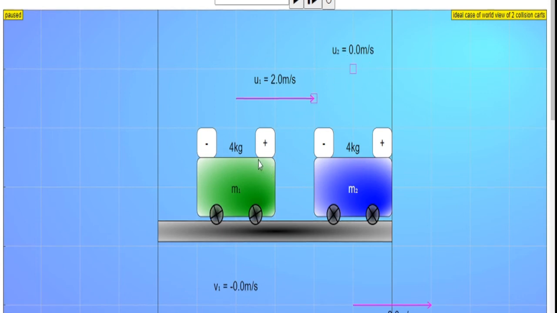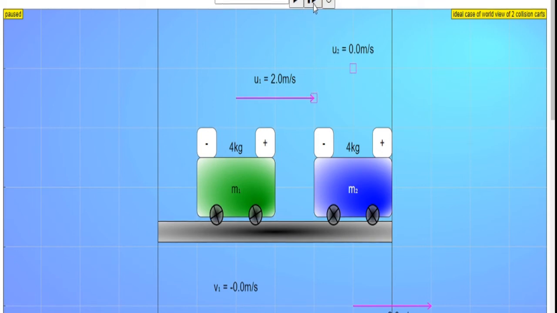So the first body has come to rest, whereas the second body moves with the velocity of the first body before collision. So when two bodies of equal masses collide, with one of the bodies at rest, the bodies exchange their velocities after the collision.